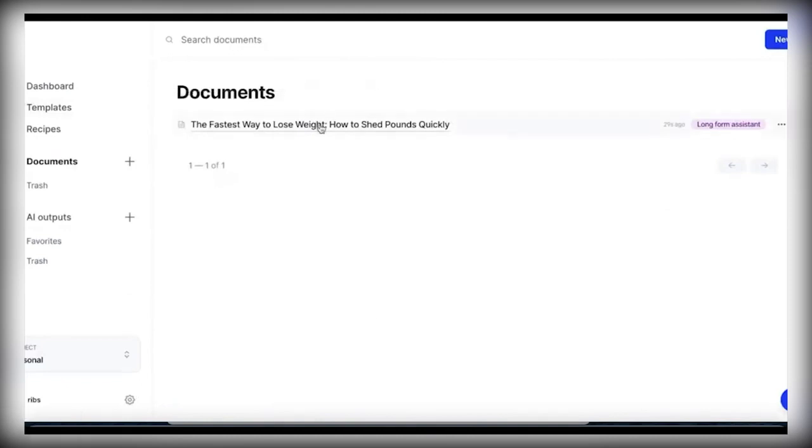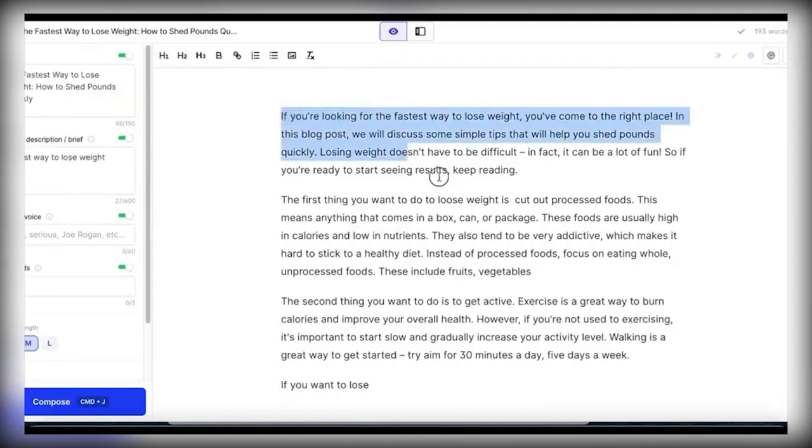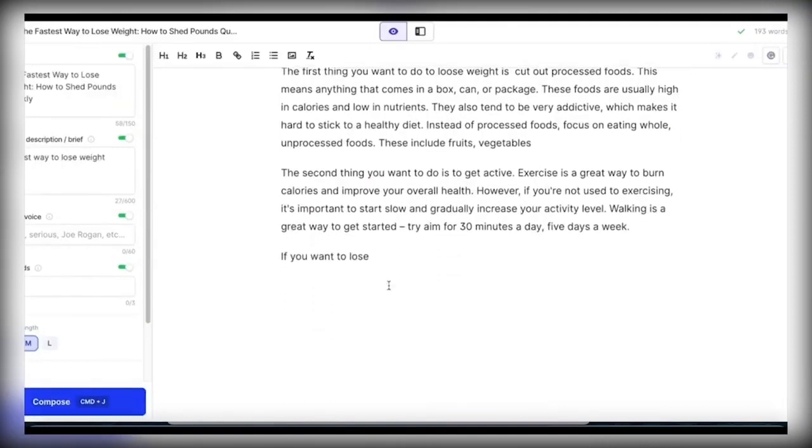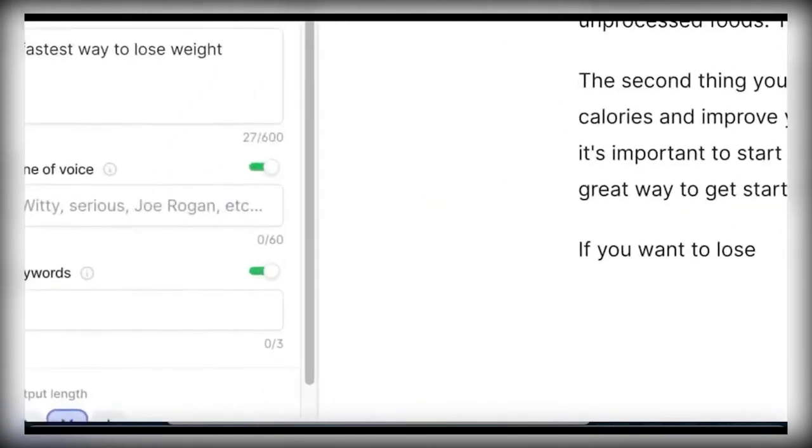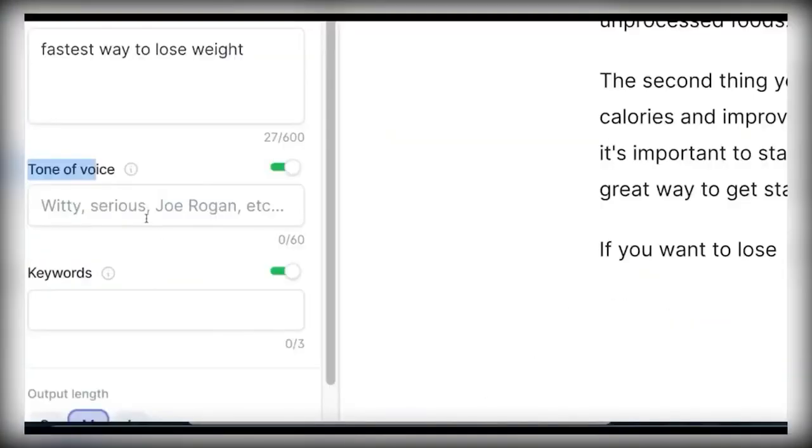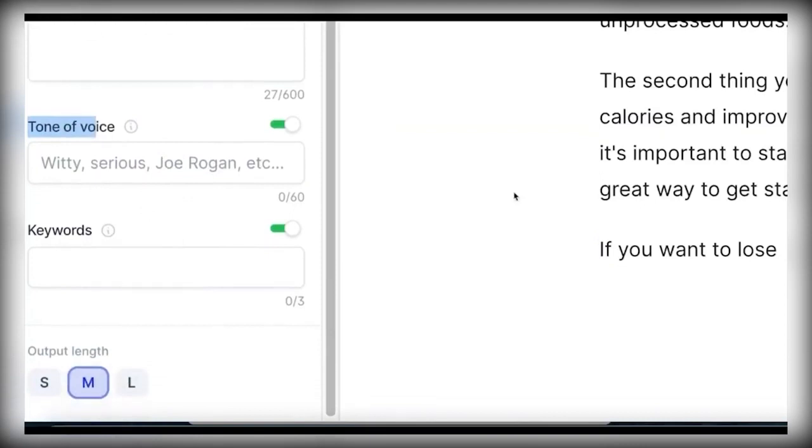And anytime you want to edit it or maybe change something up or use it again, you're gonna click on it and it's gonna open up and you can continue typing. Check this out, you can even give your article a tone of voice, like Siri or Alexa. You can even add in certain keywords that you want your article to use, and the next time you click on Compose, it's going to automatically add those keywords.